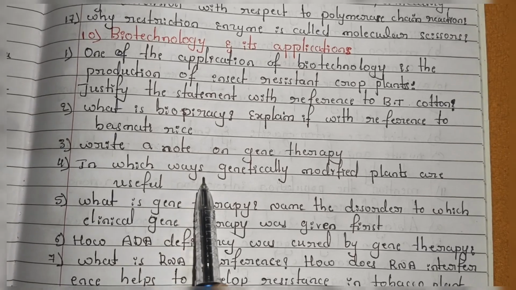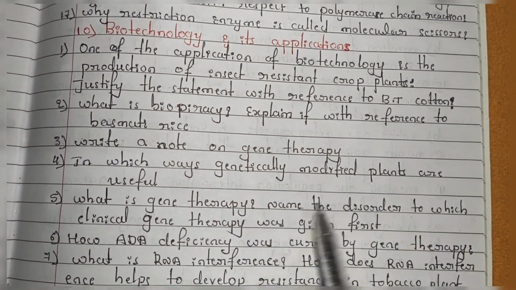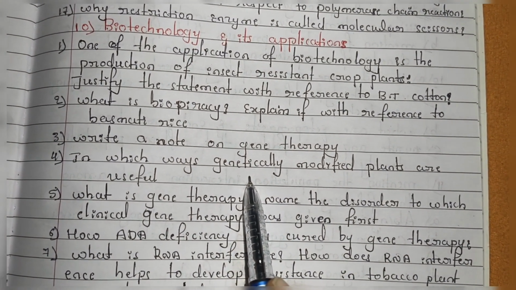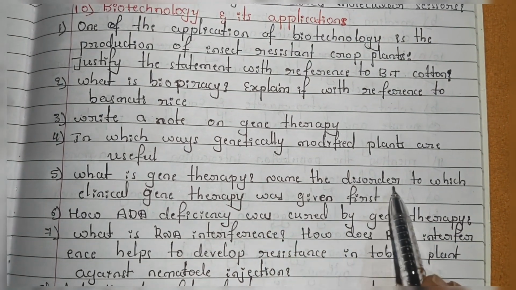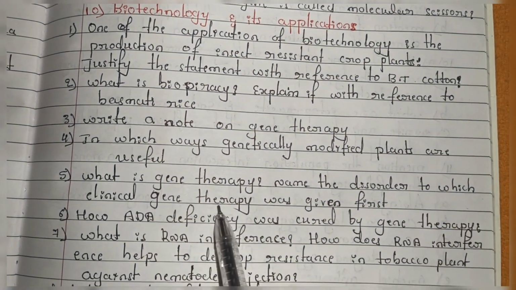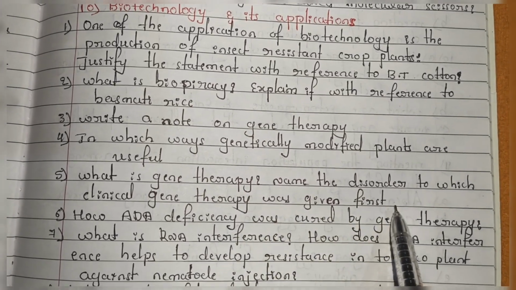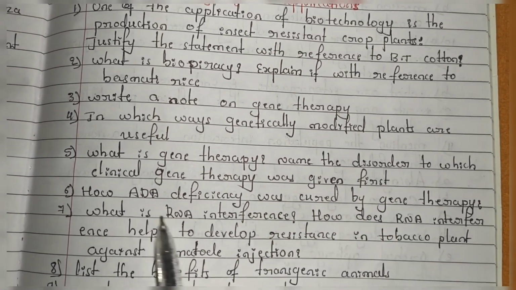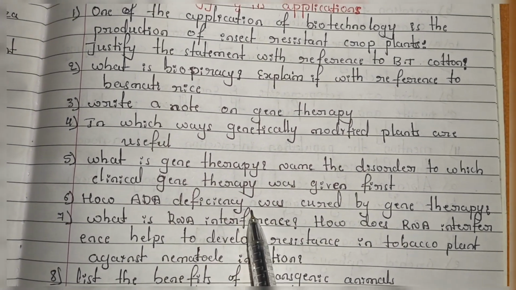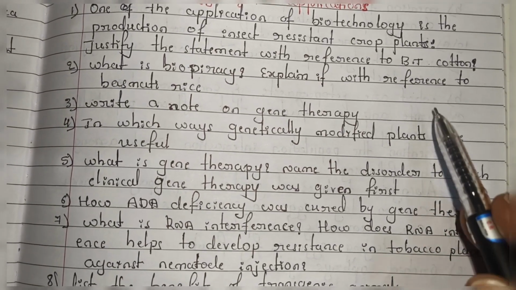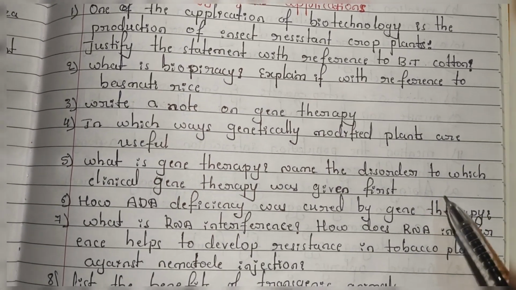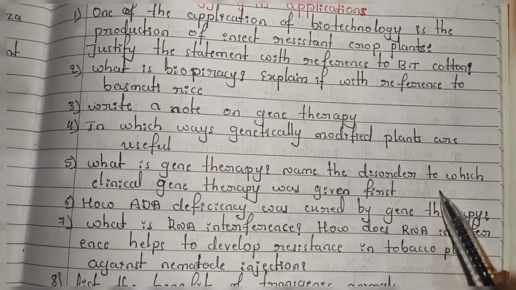And next, in which way genetically modified plants are used, where they are used, you have to mention. And the fifth one is: what is gene therapy, name the disorder to which clinical gene therapy was given first, and how ADA deficiency was cured by gene therapy. These are the three varieties of gene therapy questions. The concept is single. You have to read it in detail.